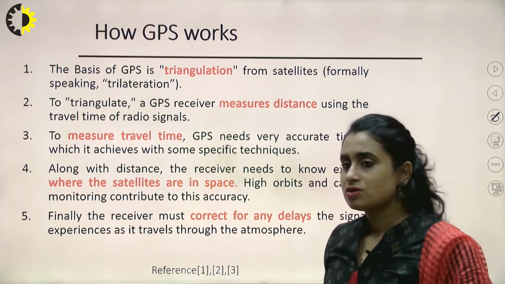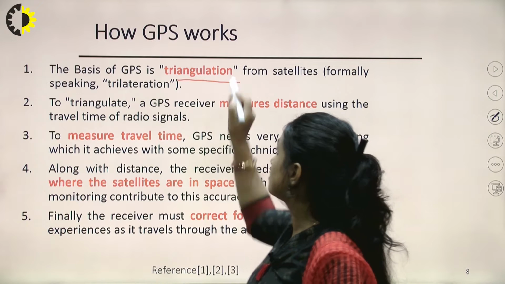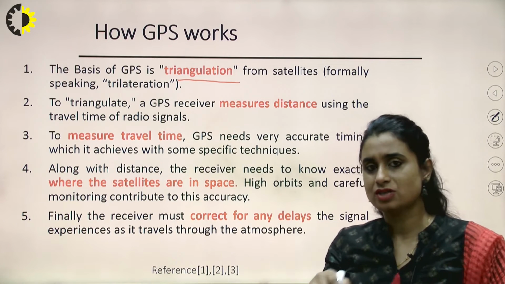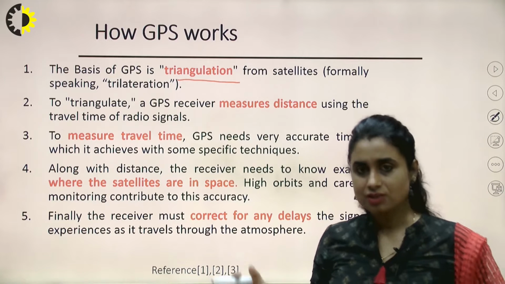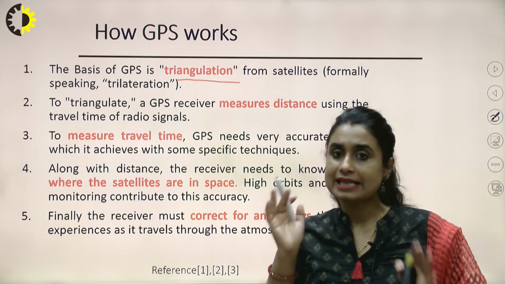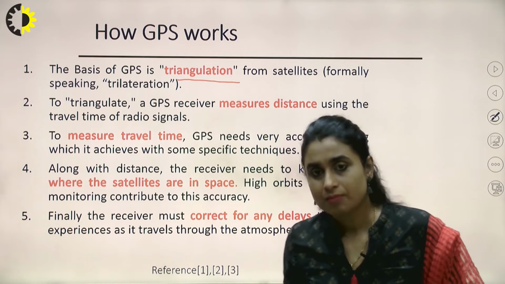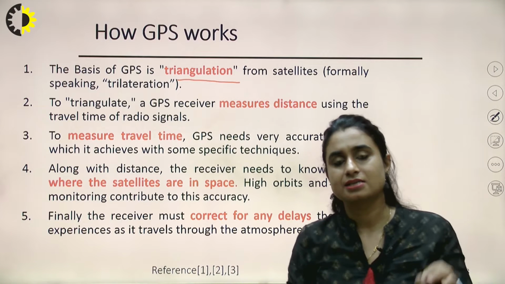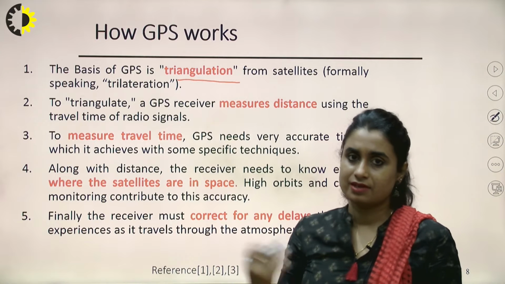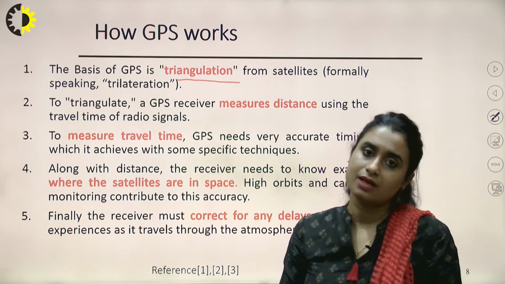The principle on which it works is basically called triangulation, or it is also called the trilateration method. It uses some mathematics to actually calculate the exact position. GPS was developed for military purposes in 1973 by the United States government. But in the 1980s it was made public, that is freely available to civilians, right? After a plane crash in Korea, the US started providing its services free of cost to other countries.